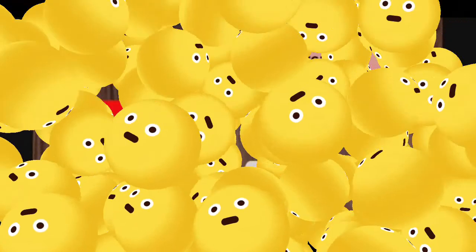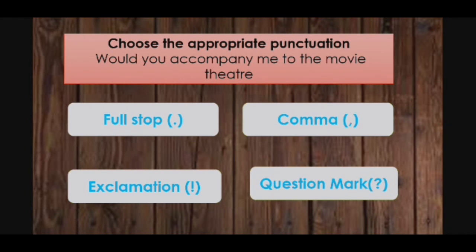Our next question is, choose the appropriate punctuation. Would you accompany me to the movie theater? What will you use? Full stop, comma, exclamation, or question mark? It is very easy, right? With the tone of the sentence, we can just assume.